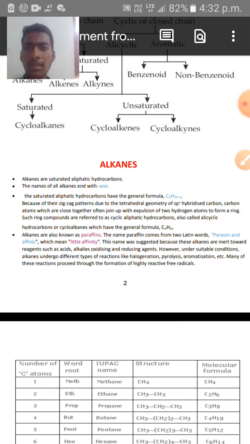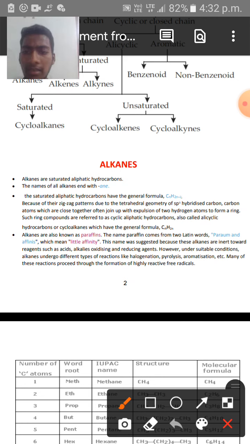By removing the hydrogen from each side, they join up to form a ring structure. Such ring compounds are referred to as cyclic aliphatic hydrocarbons. They are also called alicyclic hydrocarbons.